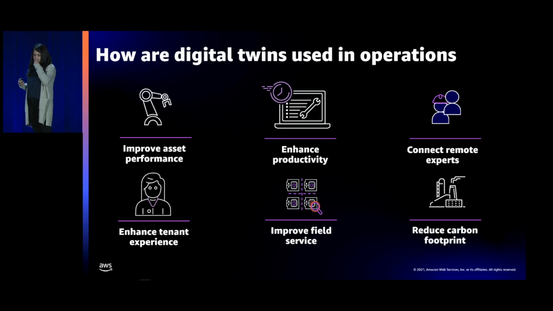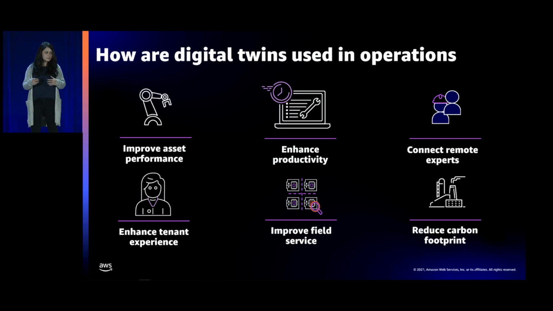As another example, customers in real estate are hyper-focused on improving occupant health, safety, and comfort. And the way they want to do that is by collecting data about temperature, occupancy data, energy consumption data, air quality data, and visualize that in the context of that environment to see what are areas of improvements that they can focus on.